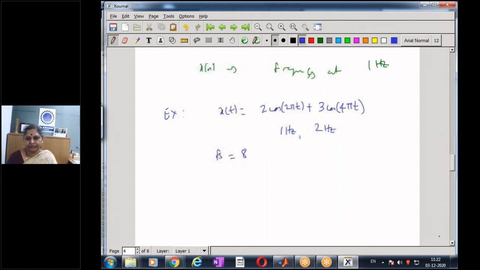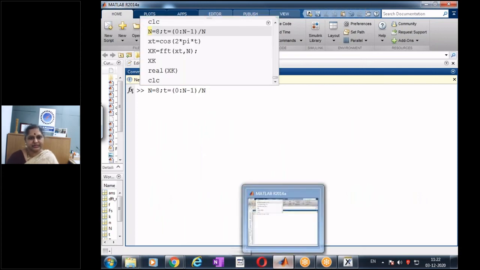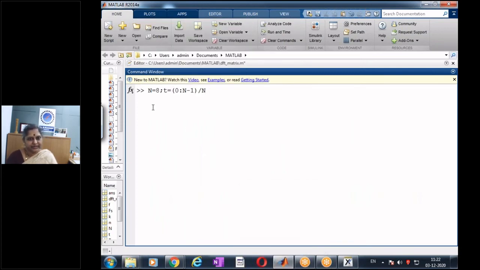And let me try to compute. First, I need to get my x of n. And for this x of n, I will compute the 8-point DFT. So my N remains as 8, going from 0 to 7. So this is my time I'm defining. And what is my x of t?